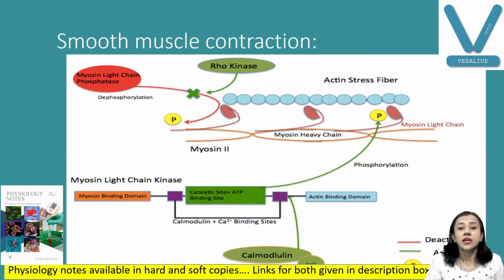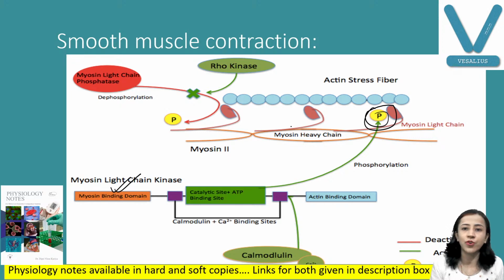Okay, and smooth muscle contraction, we have discussed, these are the steps. This is just the revision. Calcium binds with the calmodulin, forming the calcium calmodulin complex. It causes activation of myosin light chain kinase. When this myosin light chain kinase gets activated, that causes phosphorylation of the myosin head and activation of ATPase that degrades ATP into ADP and phosphate. Fine, and that provides energy for the power stroke. Okay, so this is about your smooth muscle.